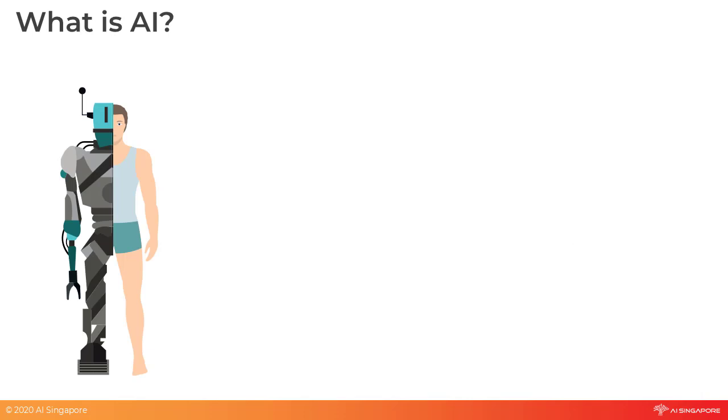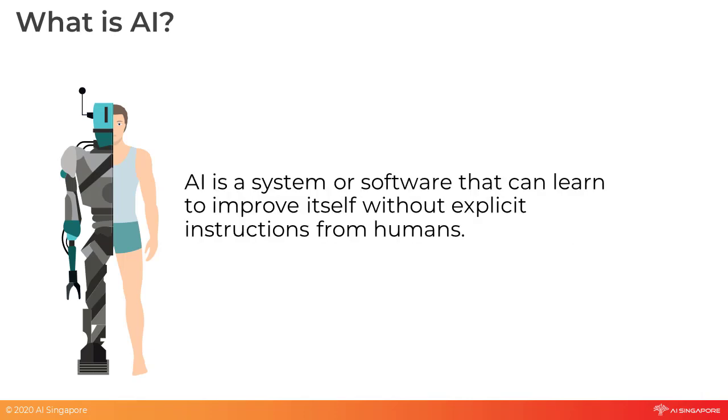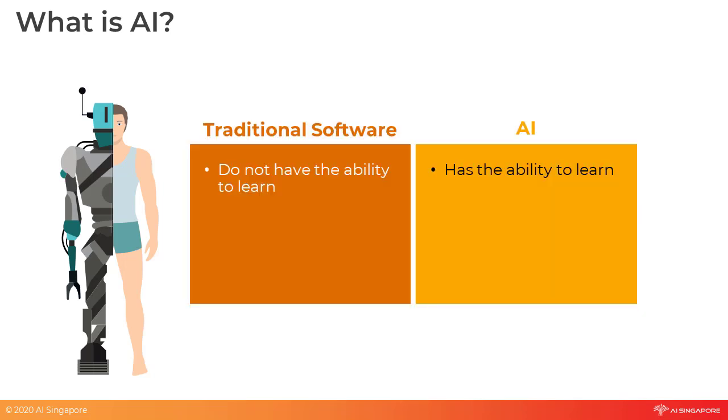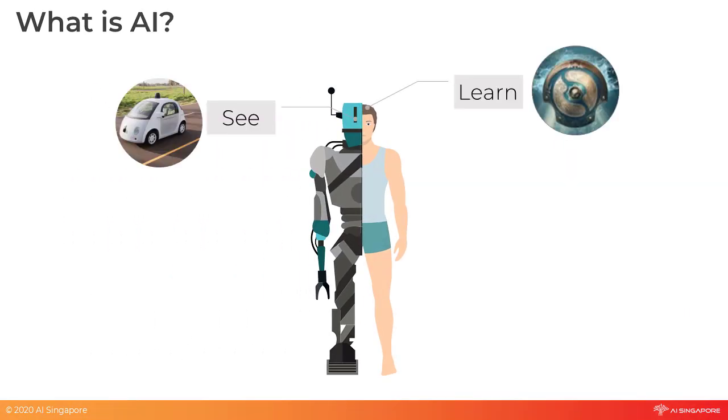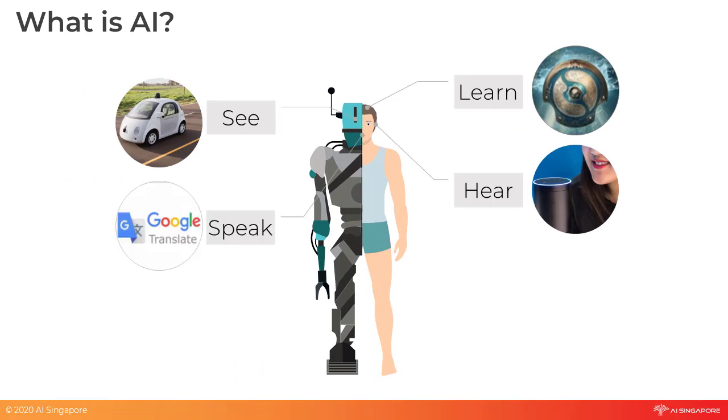So what's AI? AI is a system or software that can learn to improve itself without explicit instructions from humans. The ability to learn is a key differentiating factor between traditional software and AI. A traditional software system does not have the ability to learn to improve itself. This ability allows AI to have a variety of applications, such as the ability to see, hear, speak, feel, and